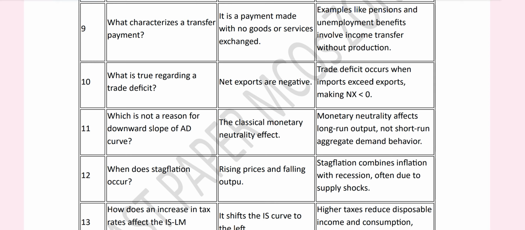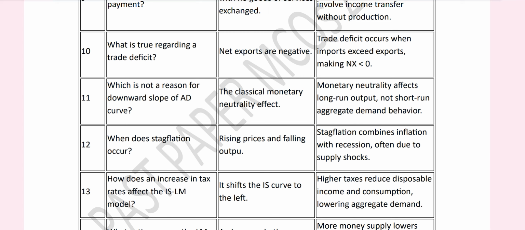Question number 10 is, what is true regarding a trade deficit? Net exports are negative. Trade deficits occur when imports exceed exports. किसी मुल्क की अगर import ज़्यादा है और exports कम है तो उसमें trade deficit होगा.